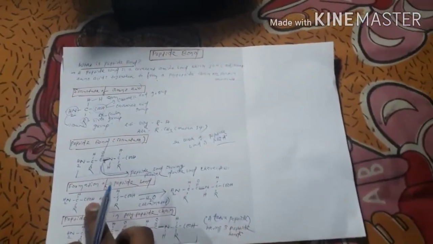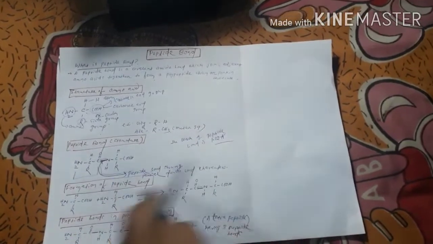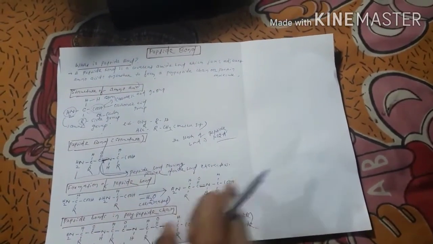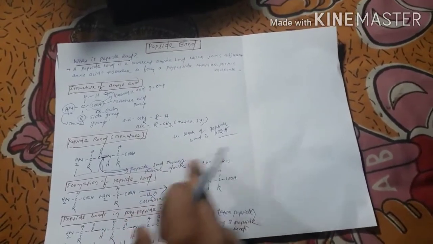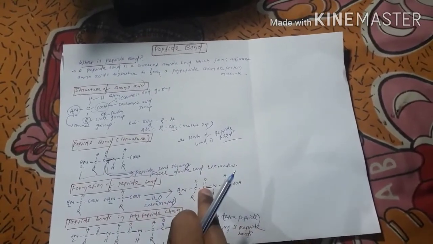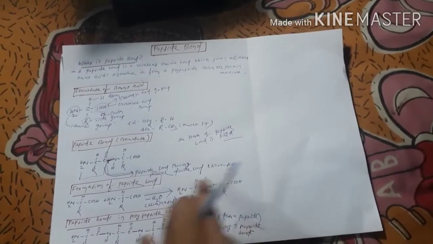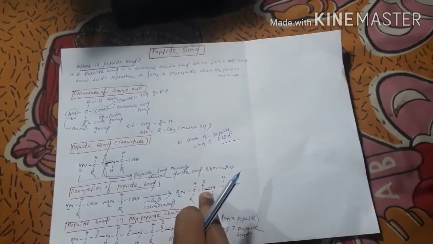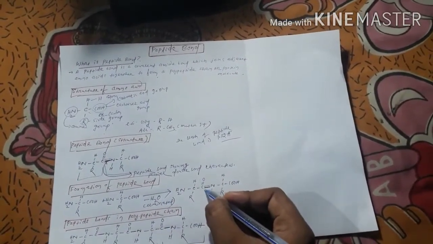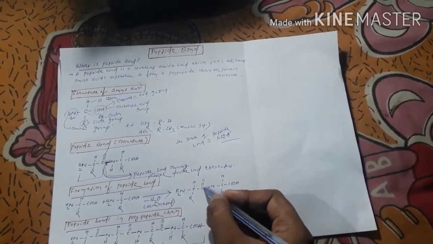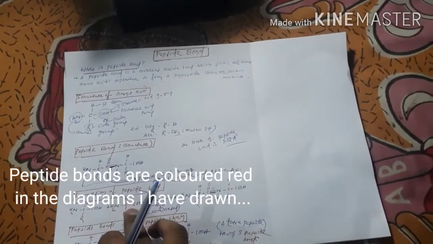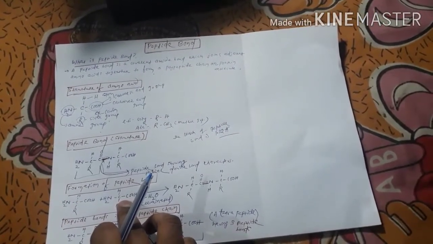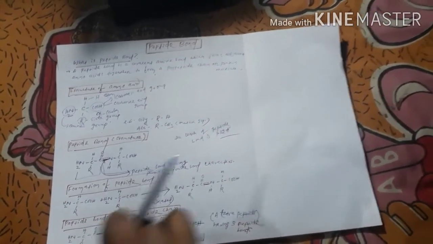So here we have tried to show the reaction resulting in the formation of a dipeptide, formed by a peptide bond, marked in red color. This is the peptide bond. Here we have taken two amino acids for easy understanding.